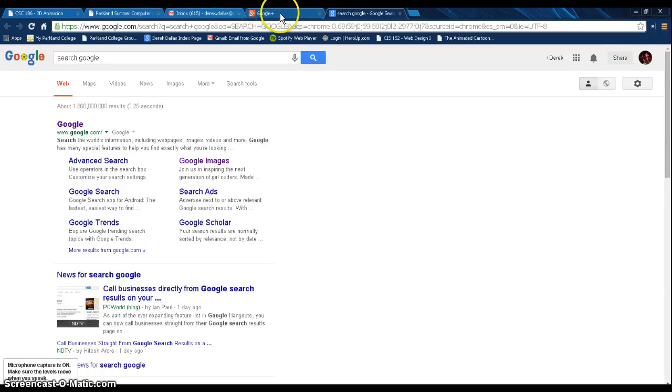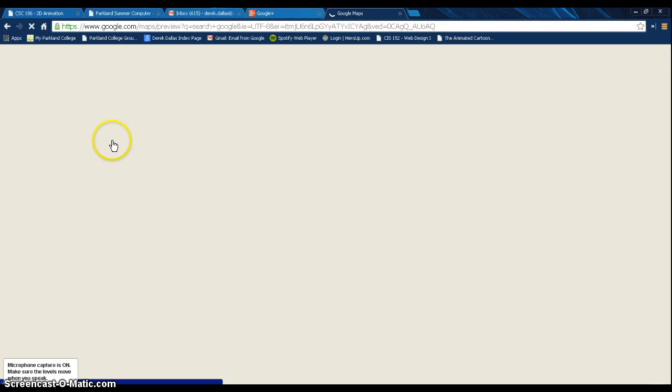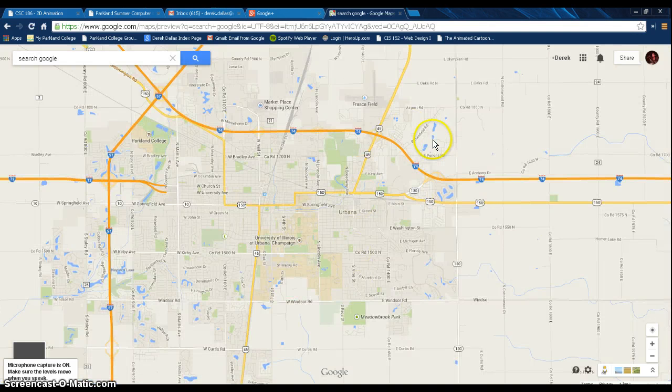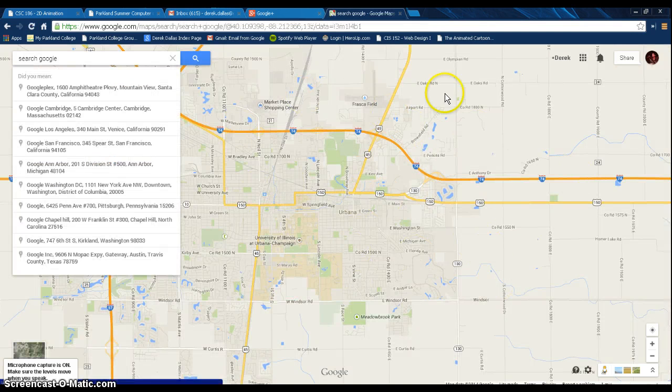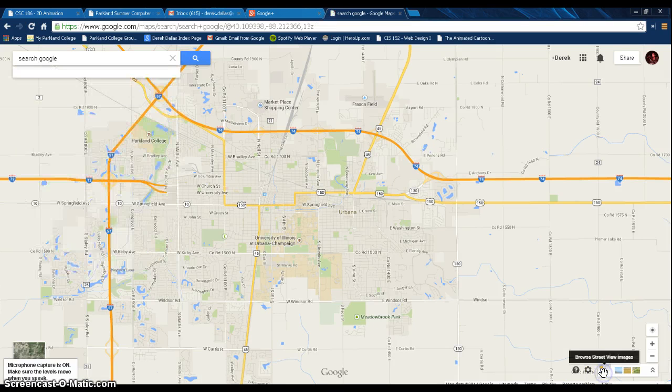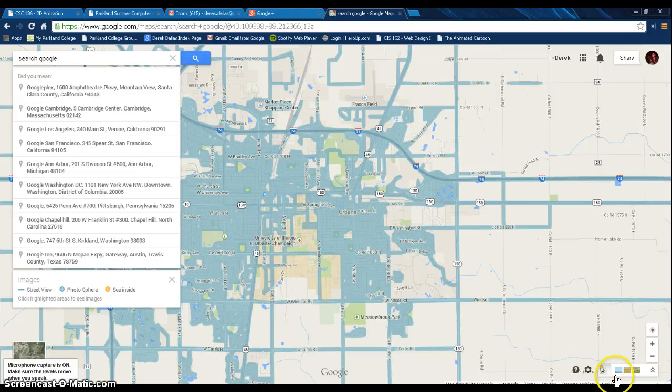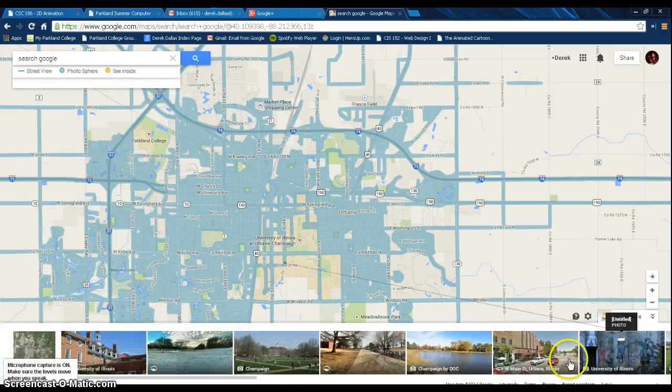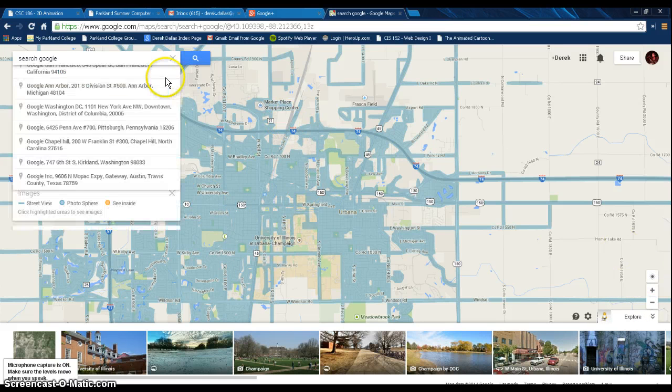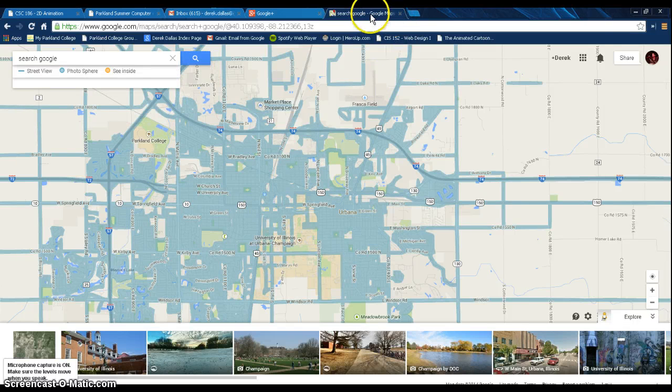So we've got Google Plus, we've got Google Drive, we've got the search engine, we've got Google Maps. Google Maps can get you anywhere you want in the world. You can see the world from this point of view. You can see the world from down on the street. I can place a little character on the street. I can go to Street View. I can look at all kinds of things all over the town, all over the area, and it's something you've got to work with as well.